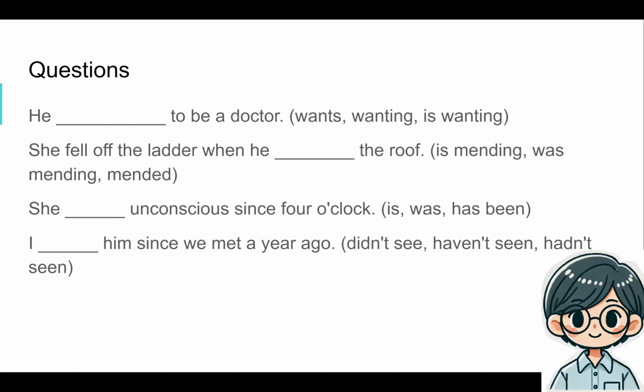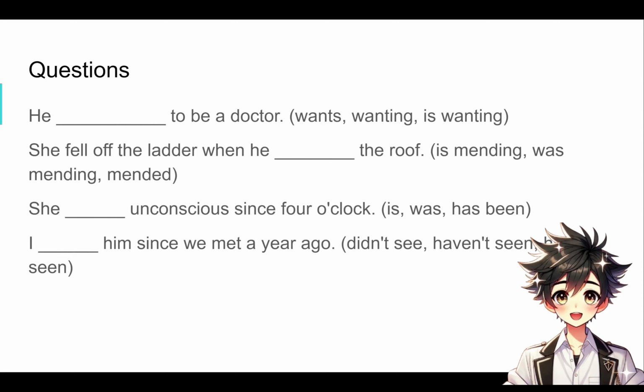I don't know what happened to her, but it's a continuous timeline, right? There are no gaps in the timeline, and it is "fell", so the whole story happened in the past. So it would be "was mending". Yeah, so it was a continuous process taking place in the past.